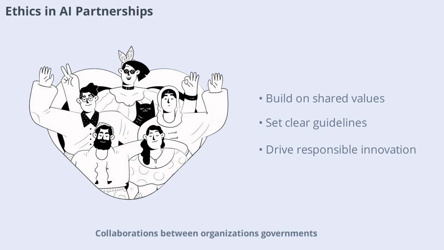Collaborations between organizations, governments, and academia are vital for advancing ethical AI. Partnerships should be built on shared values, clear ethical guidelines, and mutual accountability. By working together, stakeholders can address complex ethical challenges and drive responsible AI innovation.